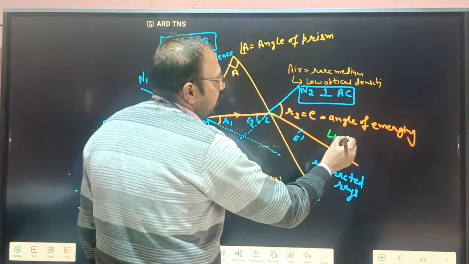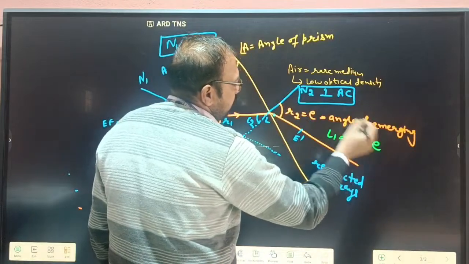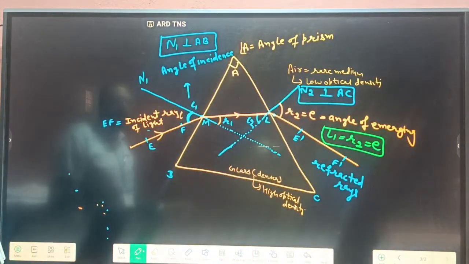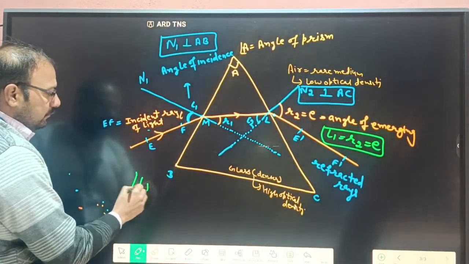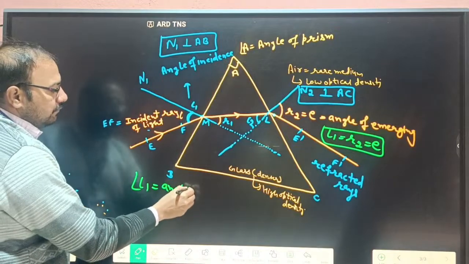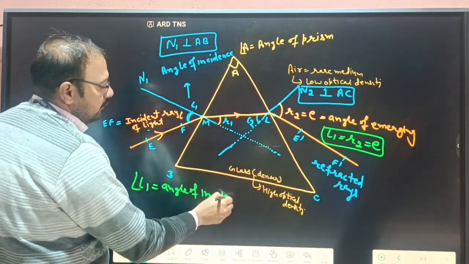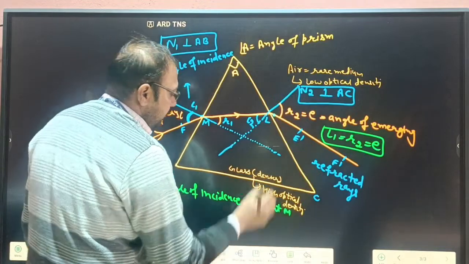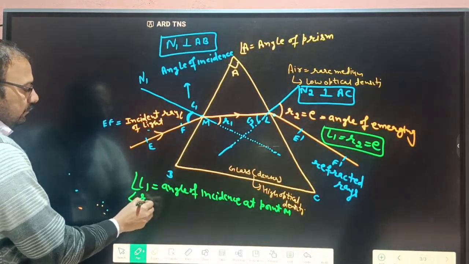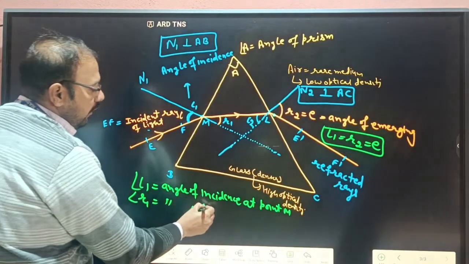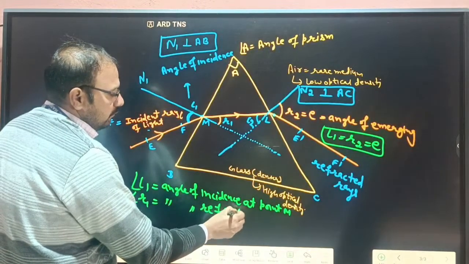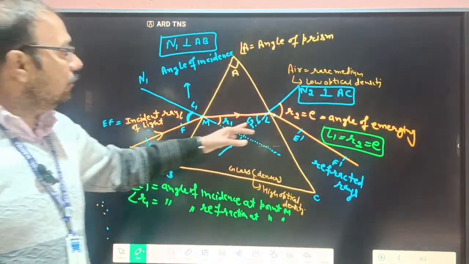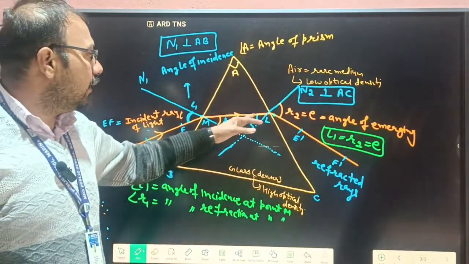So I1 is equal to angle R2, simply the angle of emergence. So here we find different types of angles. First is I1, which is known as the angle of incidence at point M. Second is R1, the angle of refraction at point M. And at the second point L, this is I2, the angle of incidence at L.